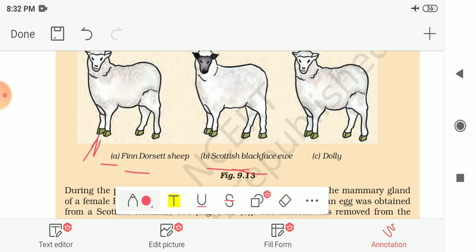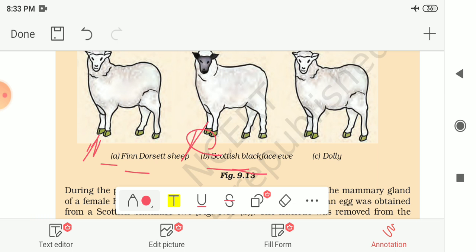So the cell was collected from this female sheep, and simultaneously an egg was obtained from a Scottish Blackface ewe. Then the nucleus was removed from the egg, and the nucleus of the mammary gland cell from the Finn Dorset sheep was inserted into the egg of the Scottish Blackface ewe whose nucleus had been removed.